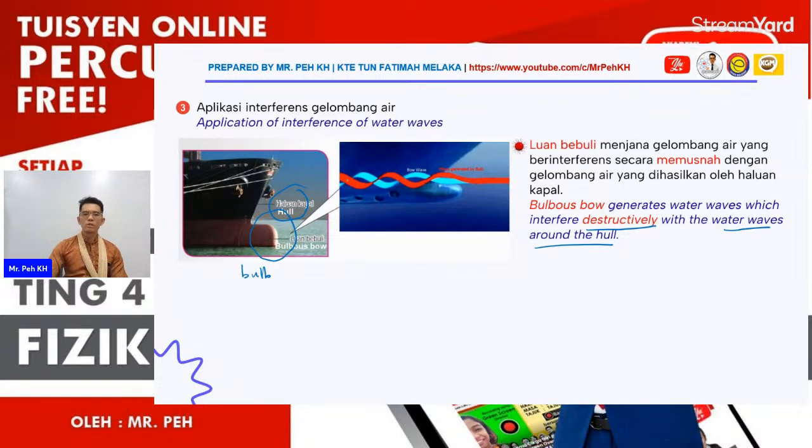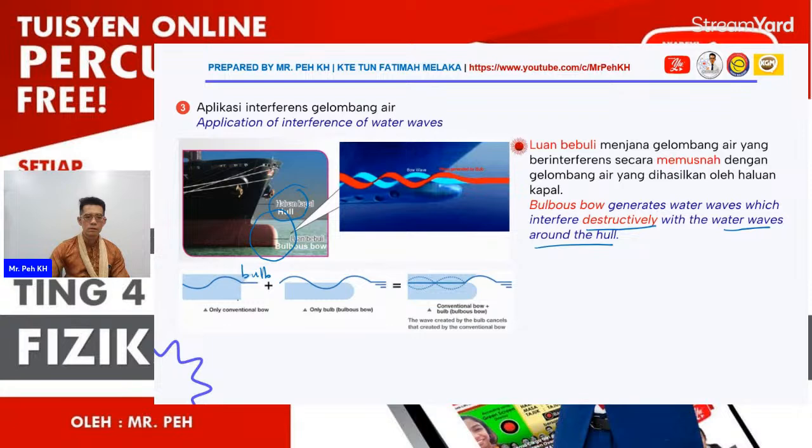This will be considered as a resistance for the ship to move, and this will need more energy usage, so the consumption of the fuel will be more. To decrease the drag or the resistance of the water, the bulb here can be built, because it can generate another wave, shown by the red color wave here. So they will cancel out each other, just like this figure.